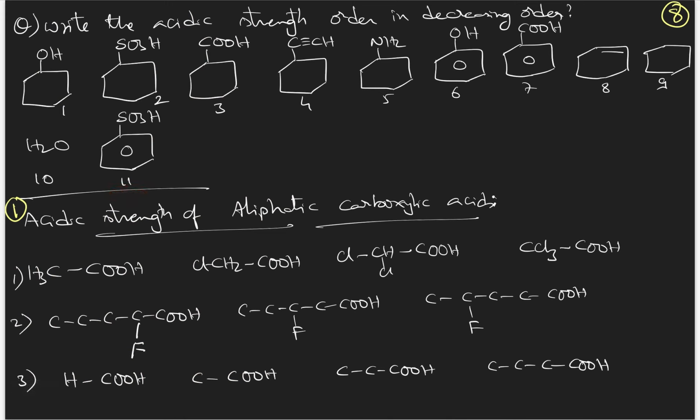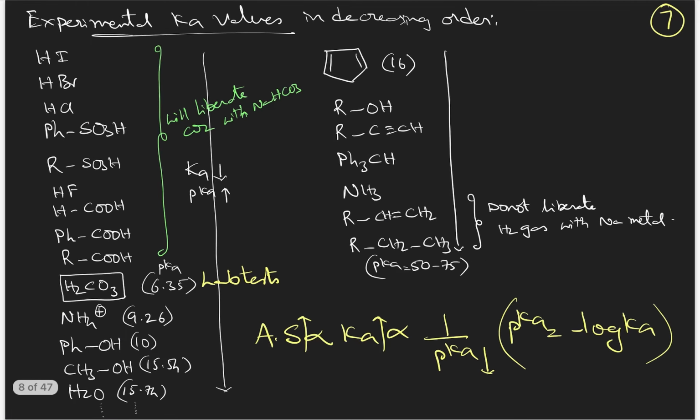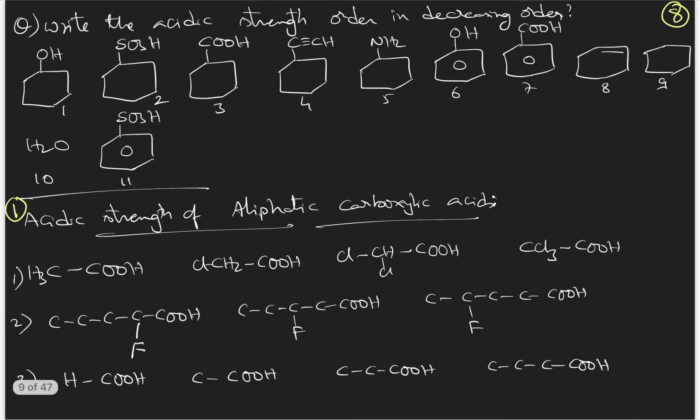There are 11 compounds I have given, and you have to arrange them in decreasing order of their acidic strength. Simple point: sulfonic acids are highest in acidic strength. Sulfonic acids are more acidic than carboxylic acids, okay? So first you select which are sulfonic acids. These two are sulfonic acids. Between them, this is a benzene sulfonic acid, and this is a cycloalkane sulfonic acid. Benzene sulfonic acid is more acidic than cycloalkane sulfonic acid. So 11